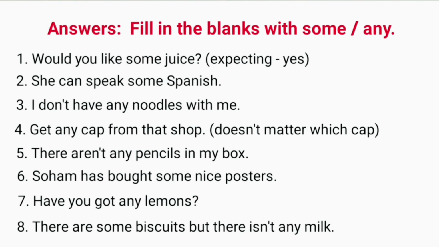Let me know in the comment section how many of these sentences have you done correct. Now, you must be able to use some and any without any mistake and with full confidence.